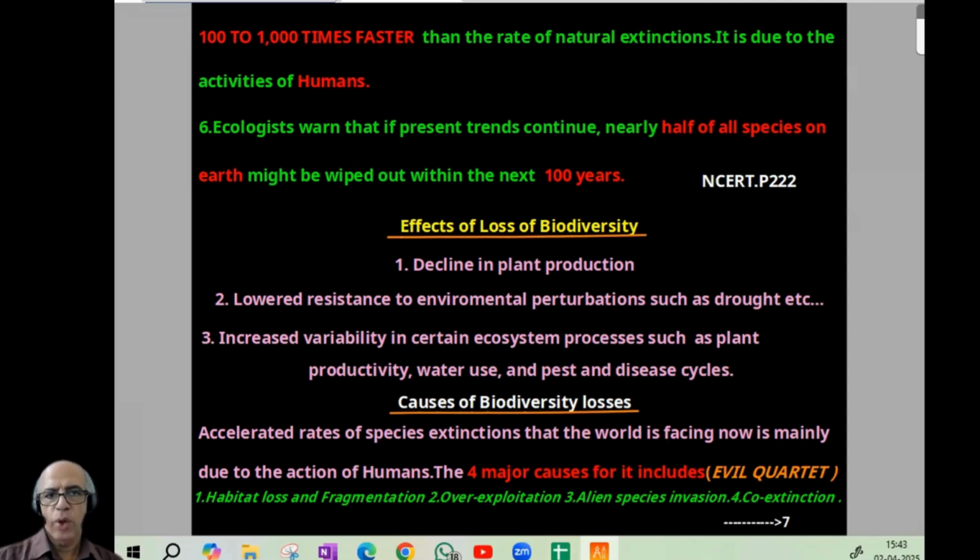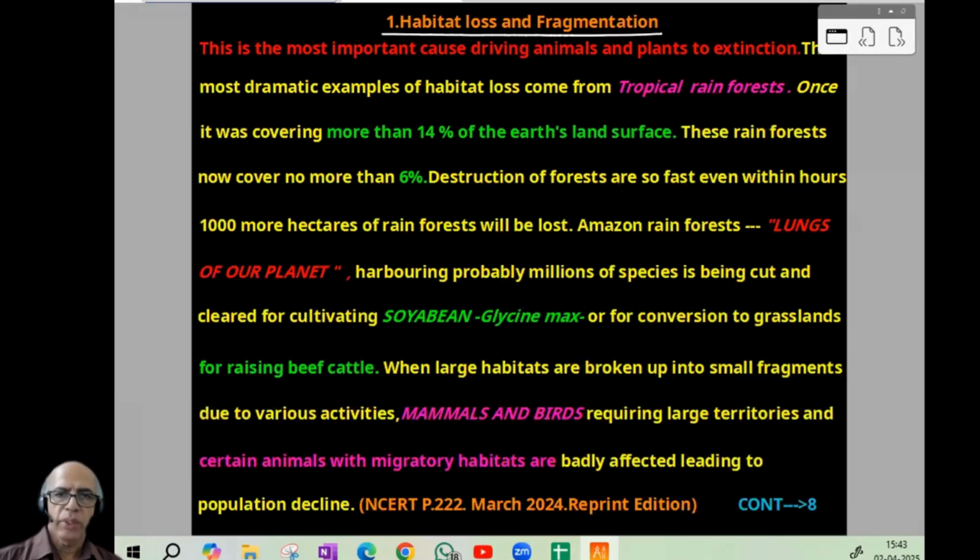Now, the effect of loss of biodiversity: decline in plant production, lower resistance to environmental fluctuations, increased variability in certain ecosystem processes, and that will cause a decline in productivity. All these effects will be there. Then, causes of biodiversity loss. Four major threats will be there, the evil quartet: habitat loss and fragmentation, overexploitation, alien species invasion, and co-extinction, of which the most dangerous one is habitat loss and fragmentation.